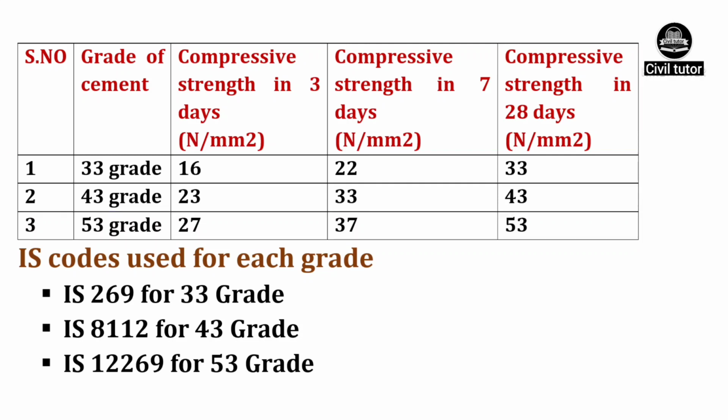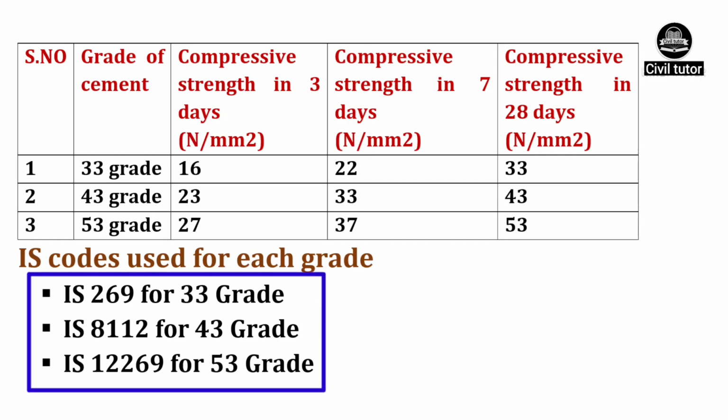The various IS codes used for each grade of cement are IS 269 for 33 grade, IS 8112 for 43 grade, IS 12269 for 53 grade.